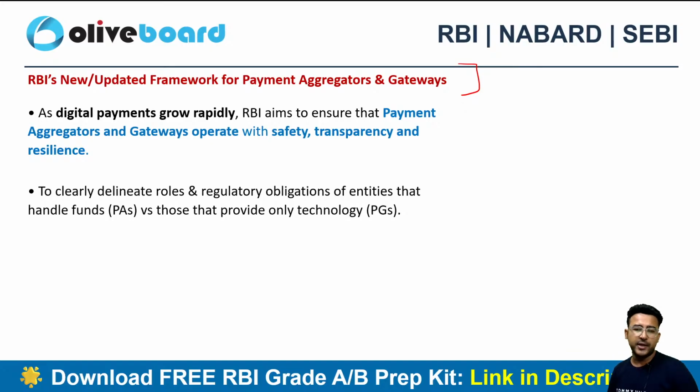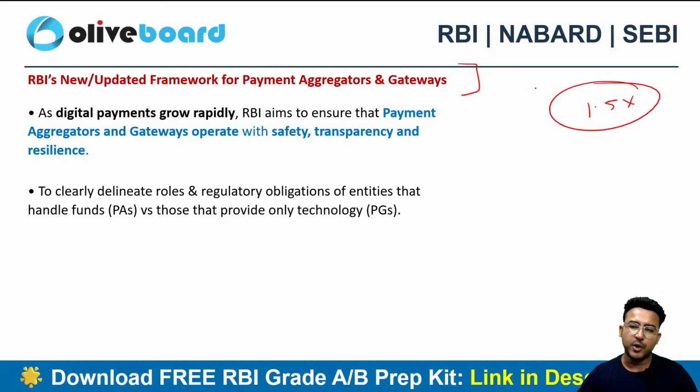So basically what you need to do is just at 1.5x speed watch my detailed video related to this payment aggregator, or you can just cover the crux from the finance current affairs series, right? Because जो recent circulars आए आपके September month में, आपके August month में, they can be very very important for your upcoming examination, right? उनकी high probability रहती है क्योंकि generally RBI recent 3 months में से ज़्यादा पूछते हैं.